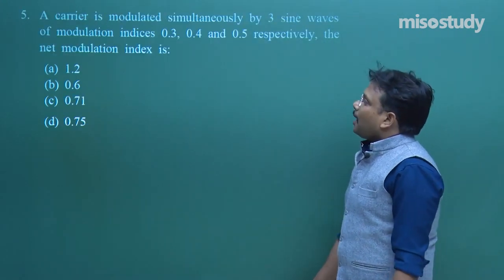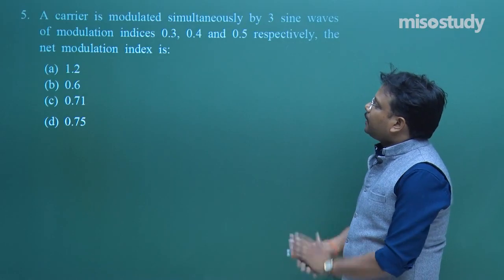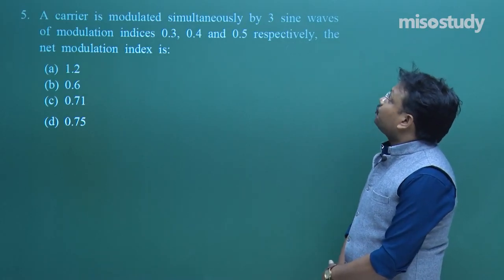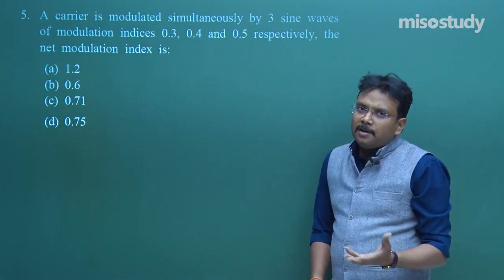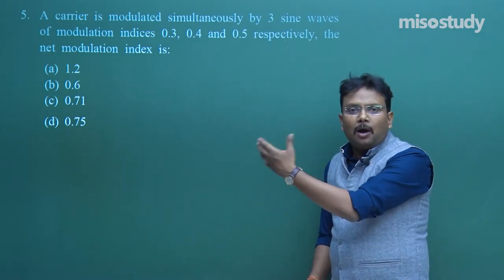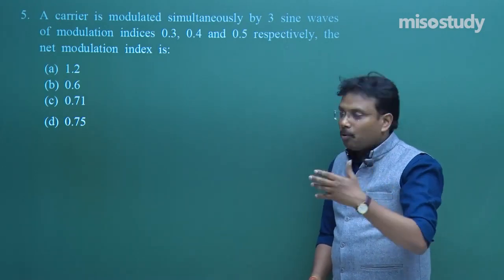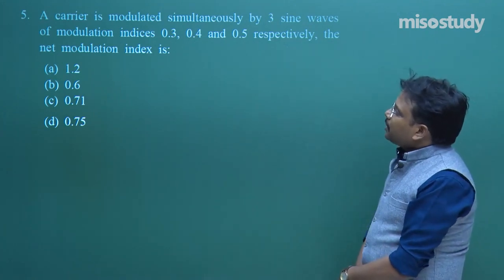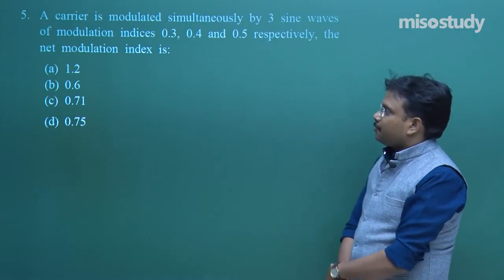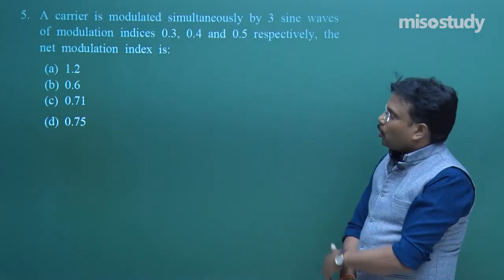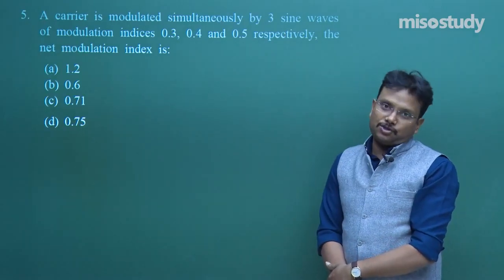Next question is, a carrier is modulated simultaneously by 3 sine waves. One wave, let us say y1 is equal to y naught sine omega 1 t, another is similar and so on, of modulation indices 0.3, 0.4 and 0.5 respectively. The net modulation index is how much?